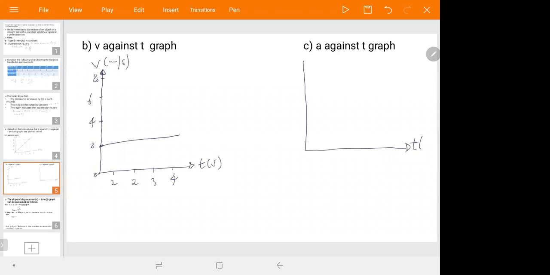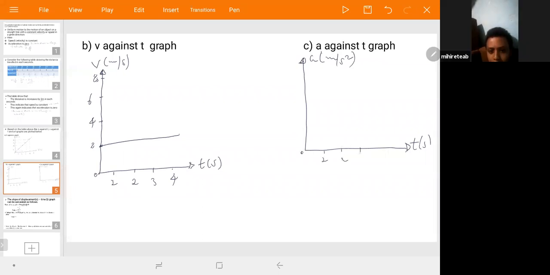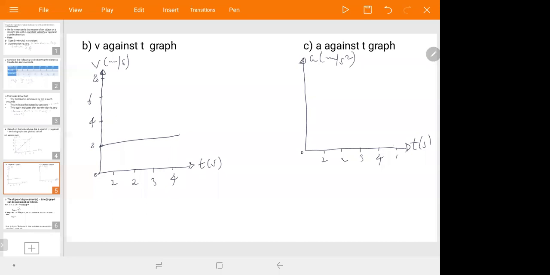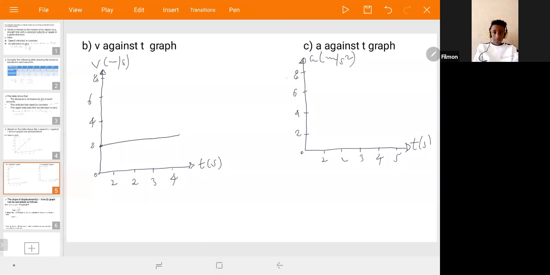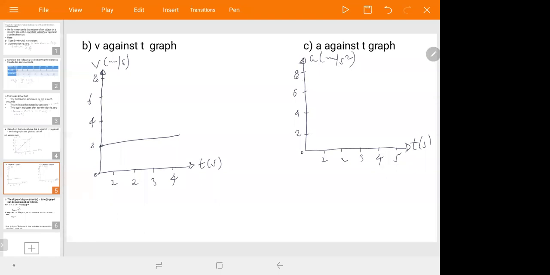Again, here is t in seconds, and acceleration in meters per second squared. 0, 1, 2, 3, 4, 5 on the time axis, and maybe 2, 4, 6, 8 on the other. What about your acceleration on this one? Is there acceleration? Zero.